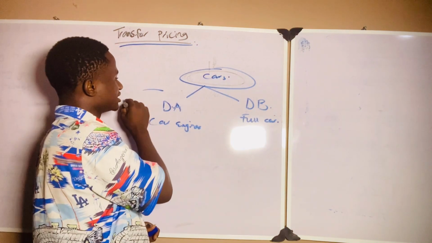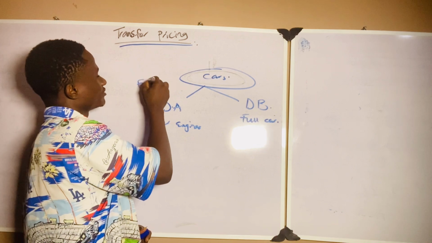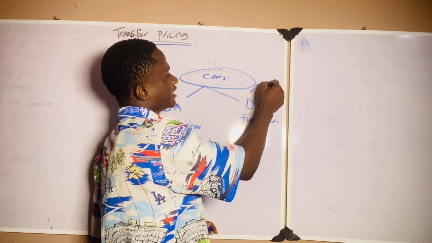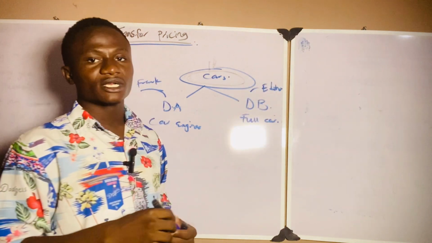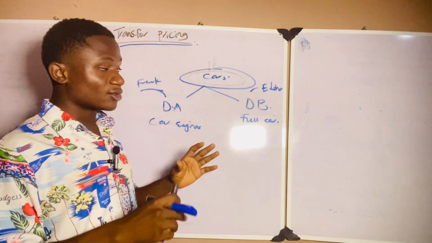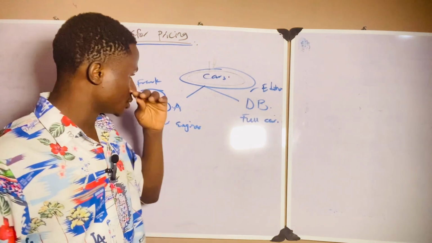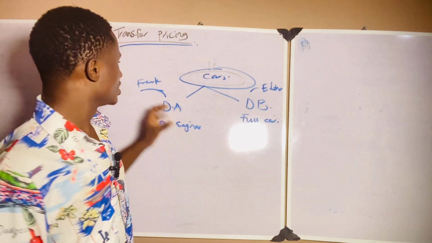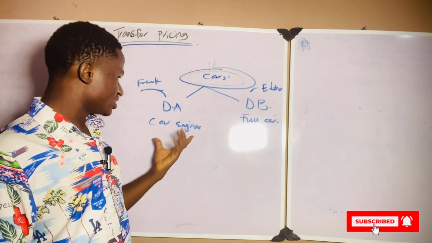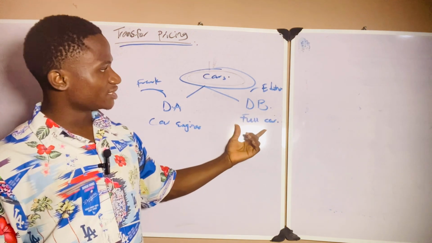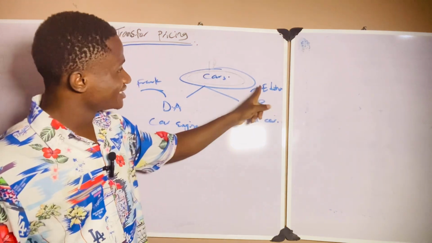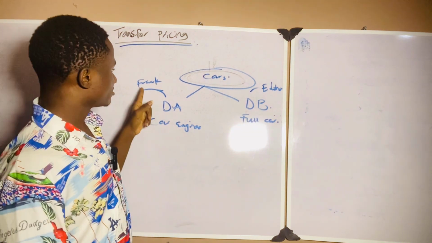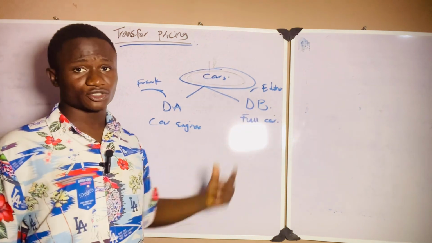Let's say the manager for division A is Mr. Frank, and the manager for division B is, let's say, Mr. Edoho. Now, the objective of every manager in any organization is to increase shareholders' net worth, or to increase profit generally. So this manager is willing to increase the profit of his division, and this manager is willing to increase the profit of his division. So the manager of division B will be willing to buy at a lesser price, but the manager of division A will be willing to sell at a higher price, for them to maximize profit.